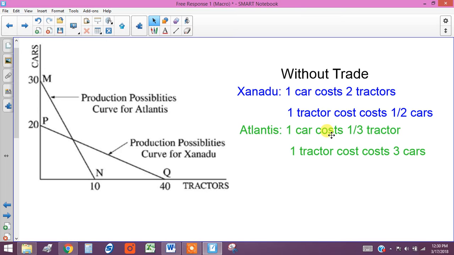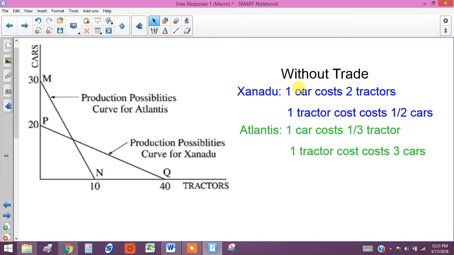And then the opposite is true. The way this concept works, one country cannot have the comparative advantage in both. It is possible for one country to have the absolute advantage in both products or goods, but not the comparative advantage.